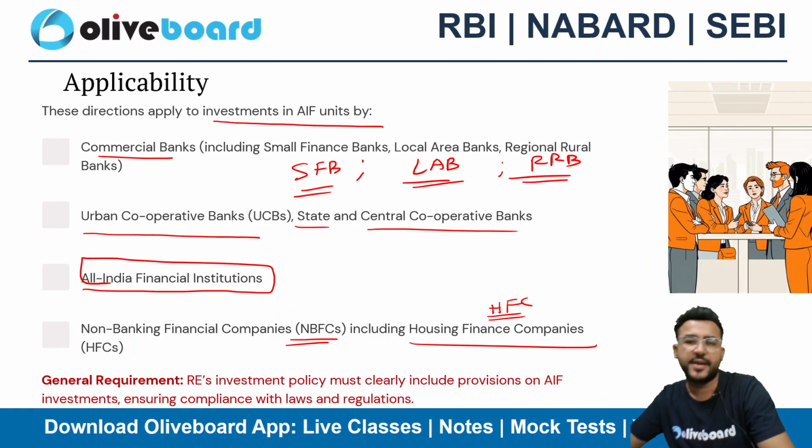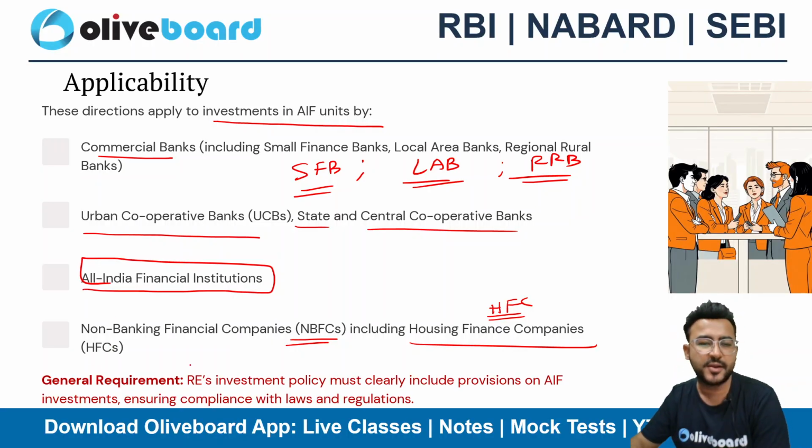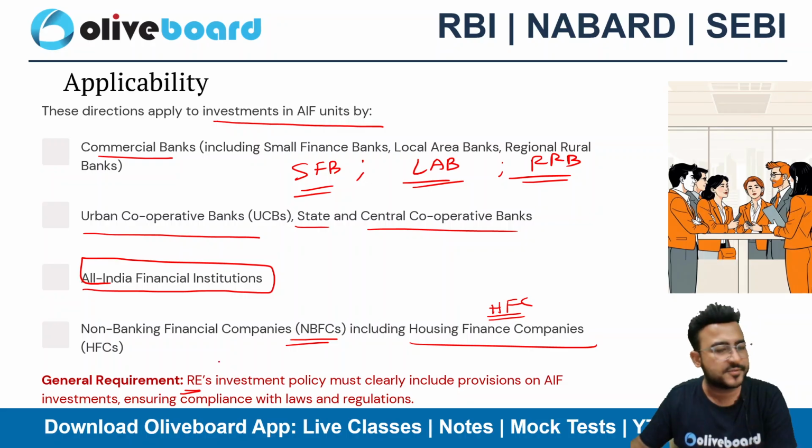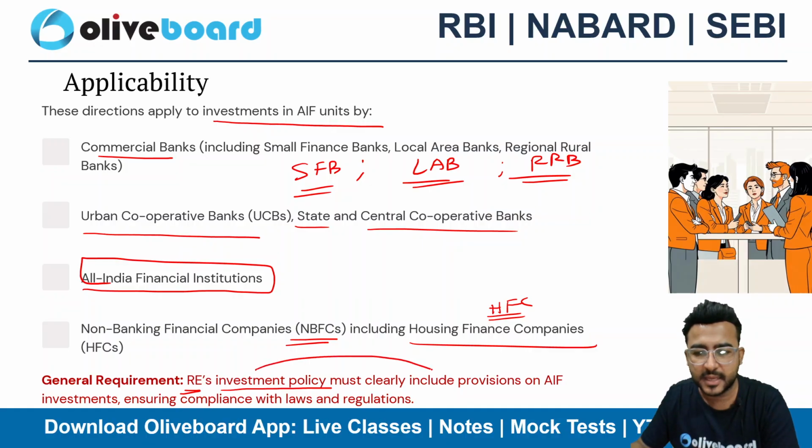What is the general requirement that is stated in the circular? So the general requirement is RE, that is HDFC Bank in our example, need to have an investment policy, must be clearly including the provisions on AIF investment.